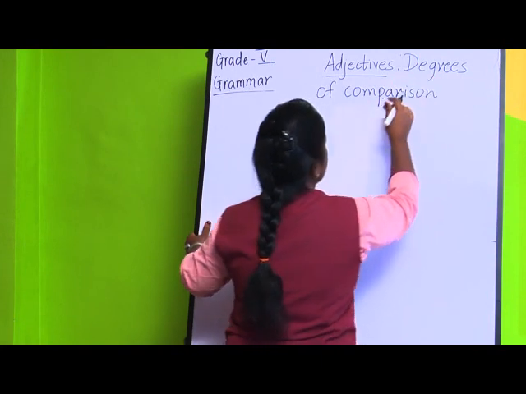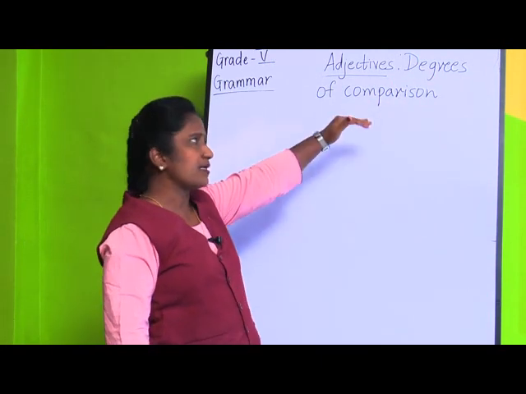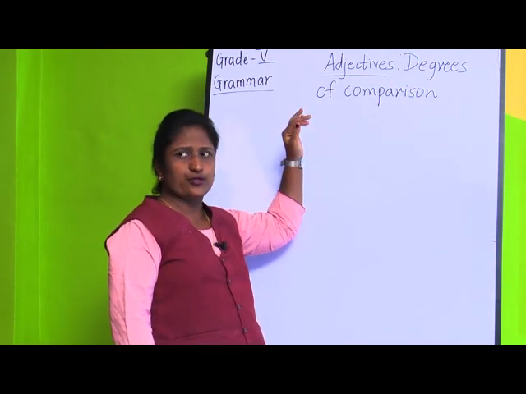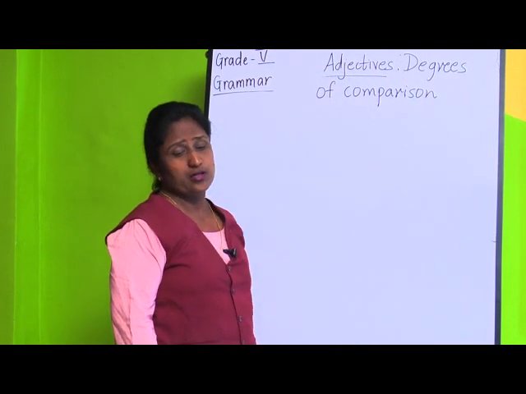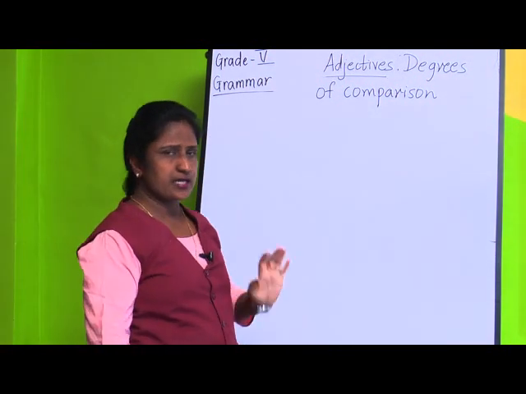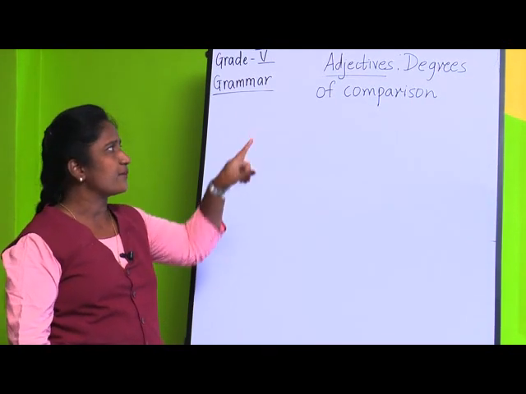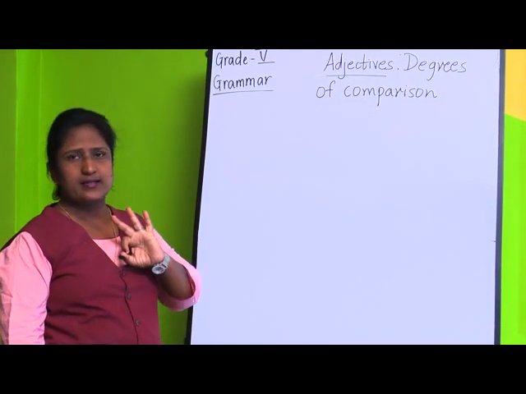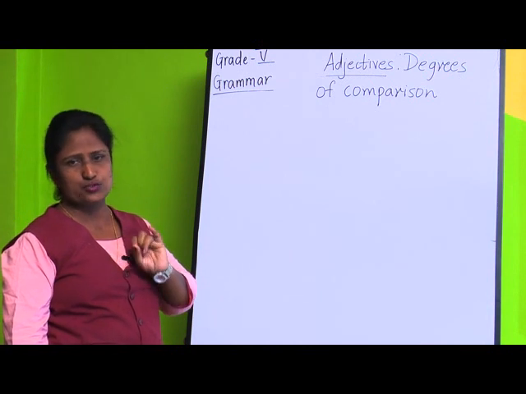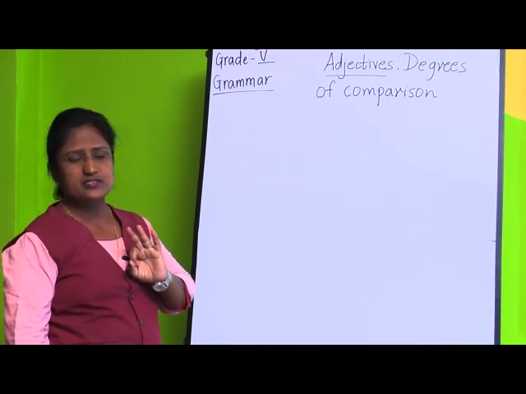Children, why am I taking this continuously? Because it comes under adjectives only, so we will continue with the next topic also. I told you we use only adjectives of quality for degrees of comparison, and there are 3 degrees, that is positive, comparative and superlative.